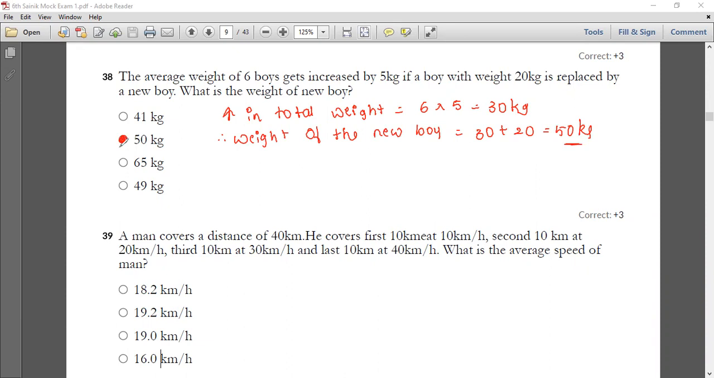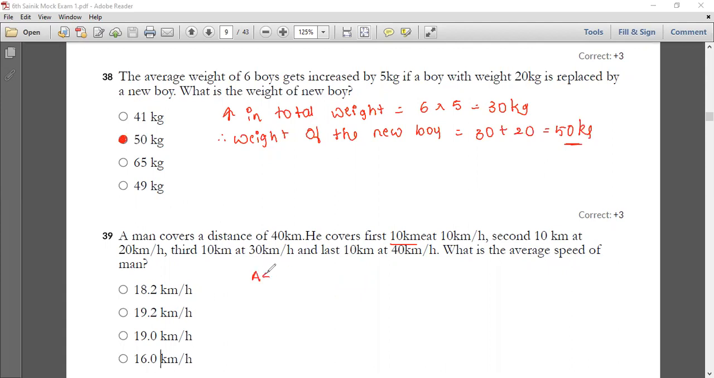Now let's move on to your 39th question. Have a look into your 39th question. A man is going to cover a distance of 40 kilometers. He covers the first 10 kilometers at 10 kilometers per hour, the second 10 kilometers at 20 kilometers per hour, the third at 30, and the last 10 kilometers at 40 kilometers per hour, and you have to find the average speed.